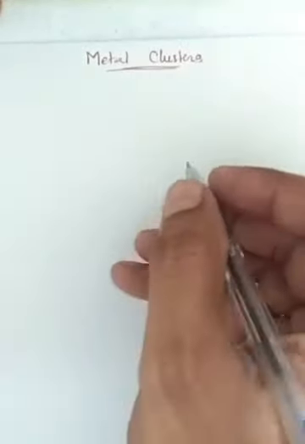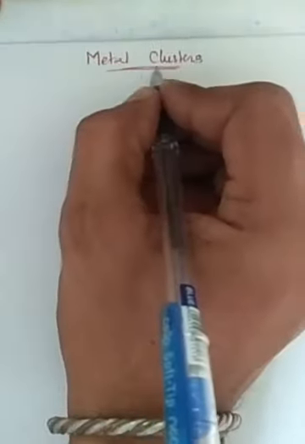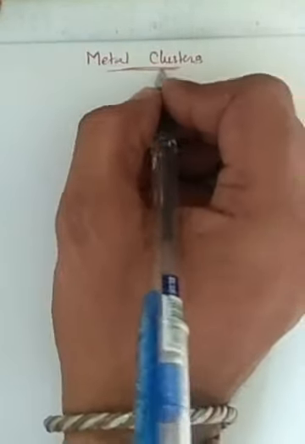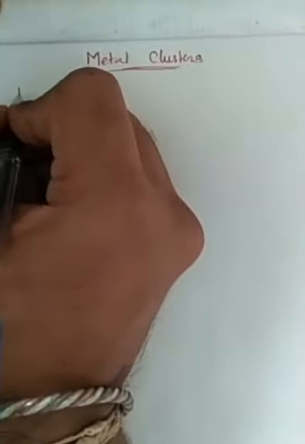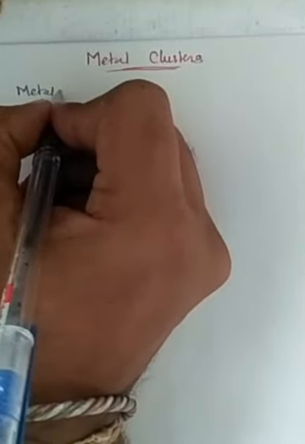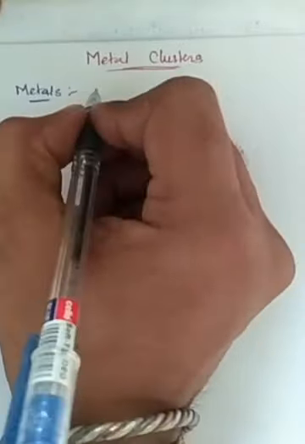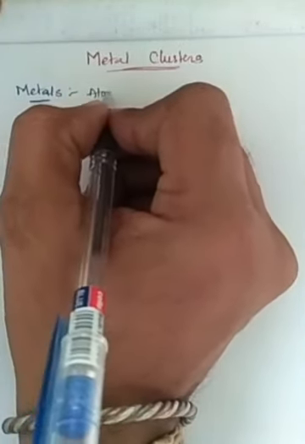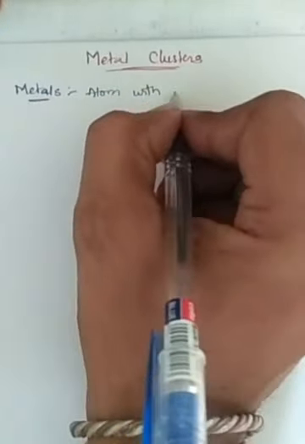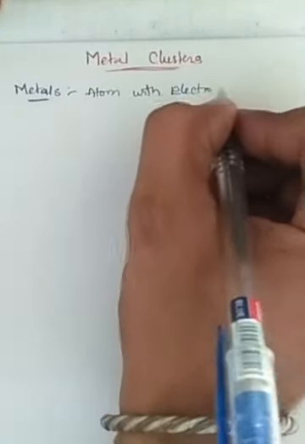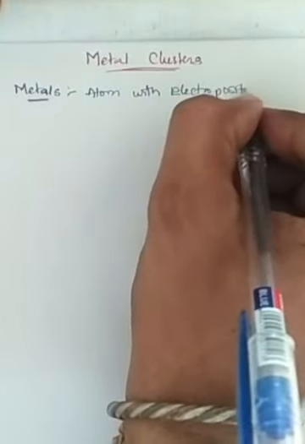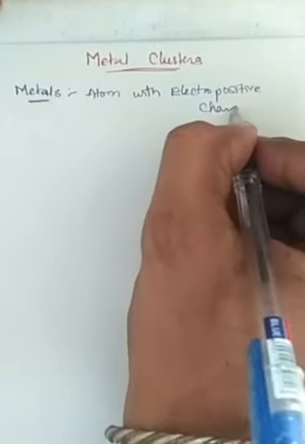Once I want to brief. So in the title metal cluster, there are two words, metal and cluster. What is meant by metal? Metal is an atom with electropositive character. An atom with an electropositive character is known as a metal.